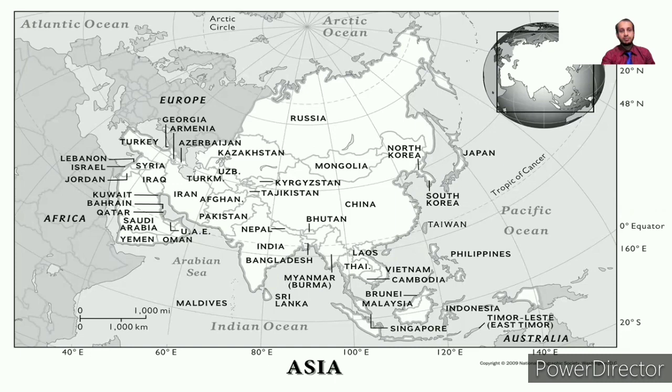This is the map of Asia. Look at that. Here is Europe, Africa, and Russia, which is part of both Europe and Asia. Moscow is part of Europe, but the rest of the parts of Russia are in Asia. So this is the map of Asia.